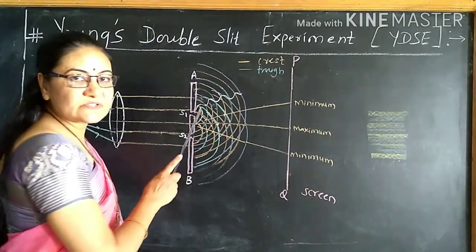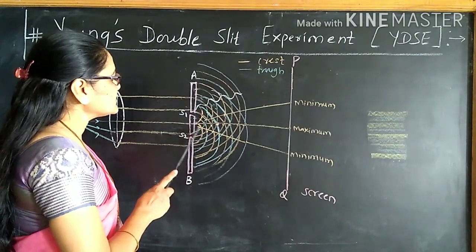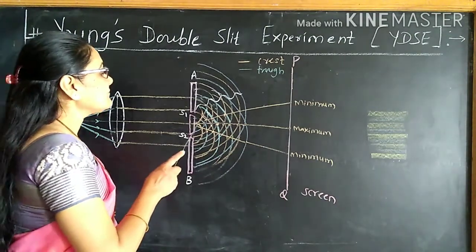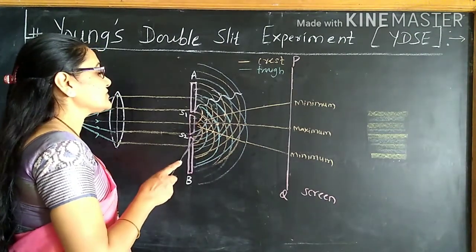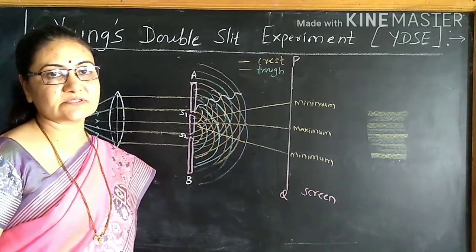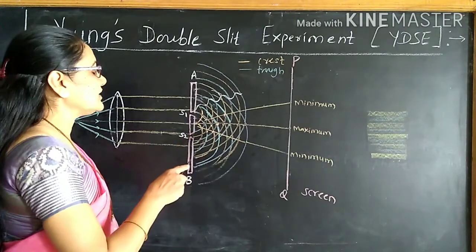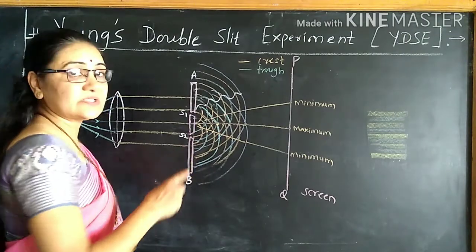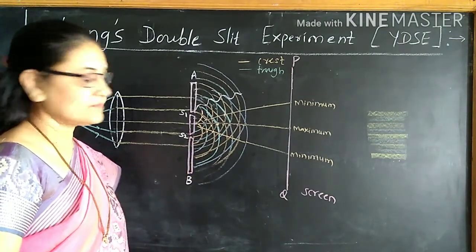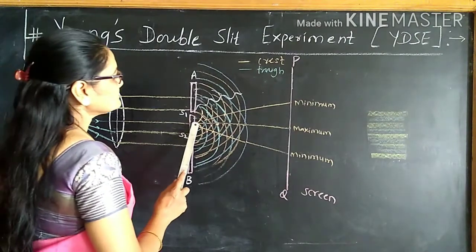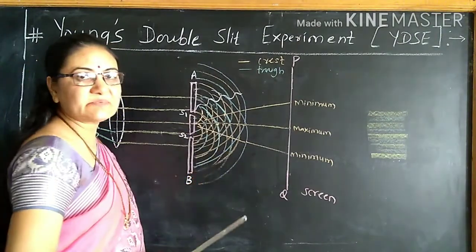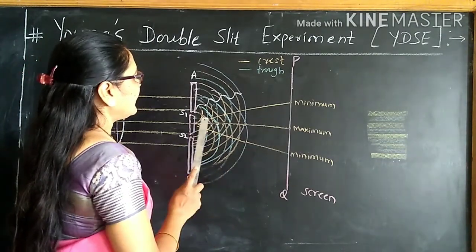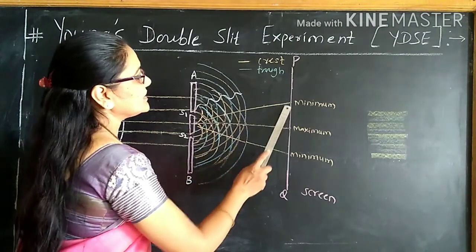When the crest due to the first source coincides with the crest due to the second source, that time we get constructive interference. Again, when the trough due to the first source coincides with the trough due to the other source, that time also we get constructive interference. And when the crest due to one coincides with the trough due to the other, or the trough due to one coincides with the crest due to the other, that time we get destructive interference. Here are the points at which we get maximum intensity. Due to constructive interference, we get maximum intensity. And due to destructive interference, we get minimum intensity.